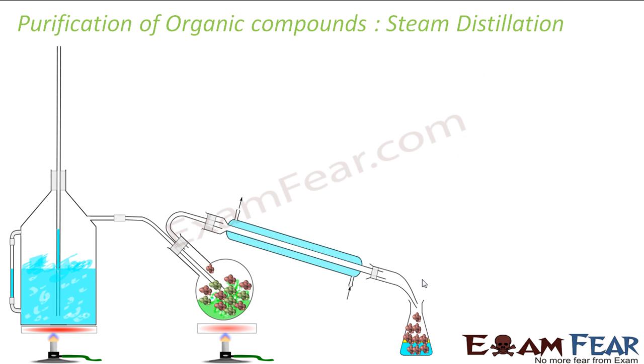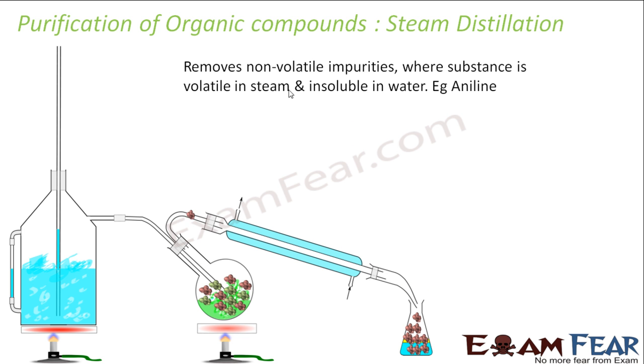The third is steam distillation. So what is steam distillation? If you see here, this removes non-volatile impurity where my substance, the substance to purify, is volatile in steam. So if you see, this is my condition here. So for example, aniline. Aniline, when you heat this in steam, for example, this pink one are my aniline here. Correct? I want to purify aniline.